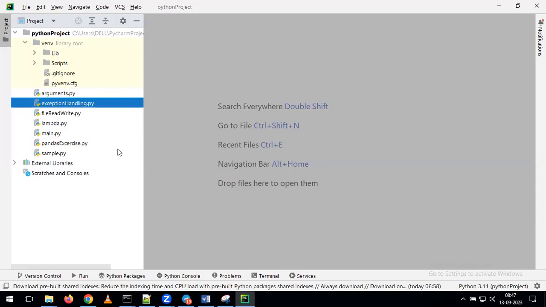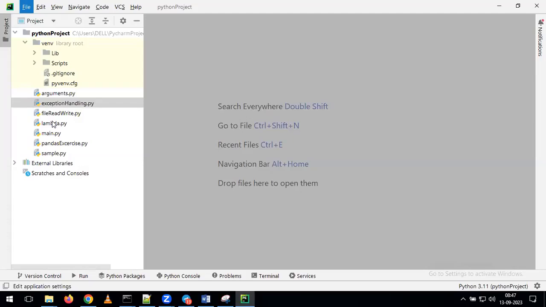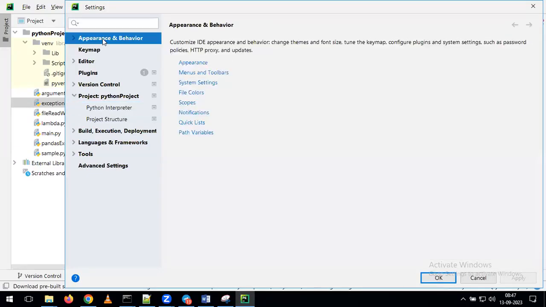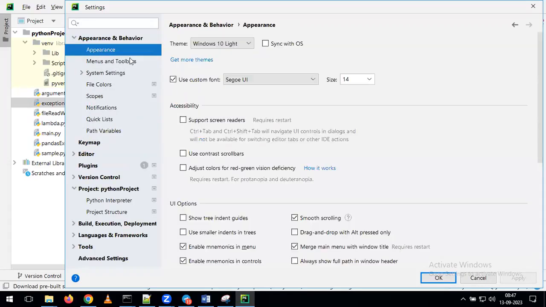Actually, that is a setting we can change. If you want black color, you can keep it as is. But if you want to change the settings, just go to File, then go to Settings. If you click on Settings here, you can see Appearance. Please click on that, click on Appearance in the settings.